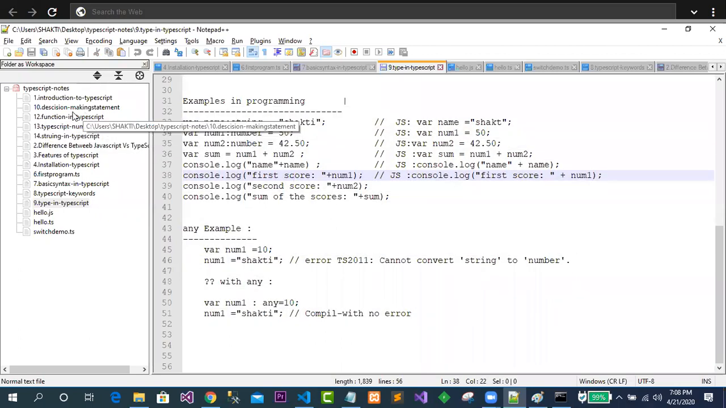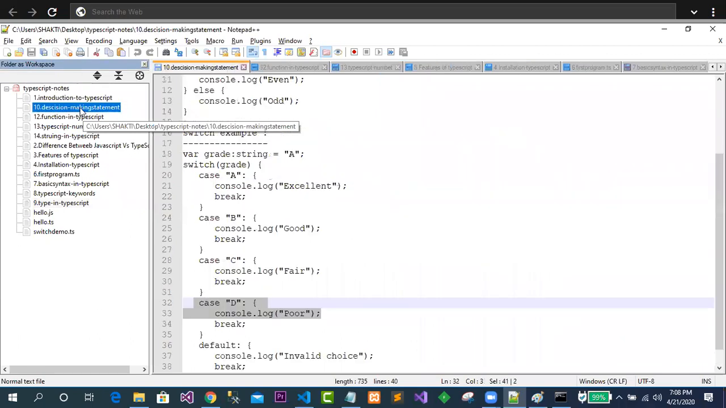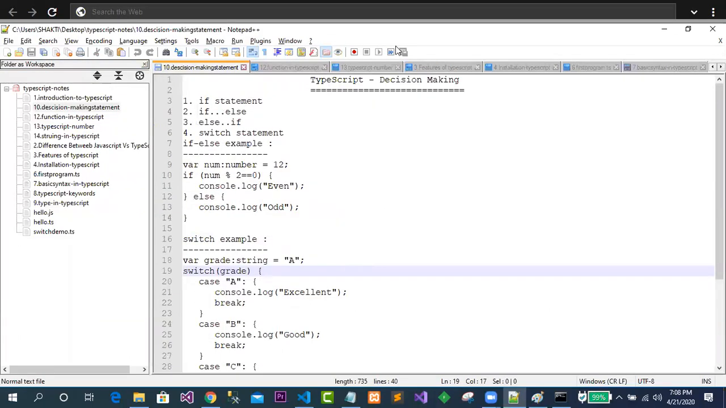Okay, so we will come to our decision making statements. How can decision making statements be written in TypeScript? Totally the same, totally the same as usual in other programming languages. It is the same in here also. Clear? So you can see these are the things that are also supported in your TypeScript: if statement, if else if, switch statement, everything is supported in TypeScript.